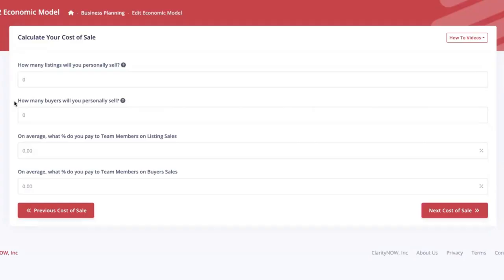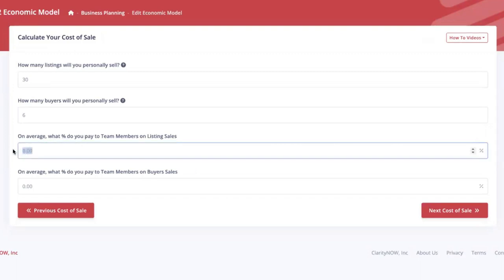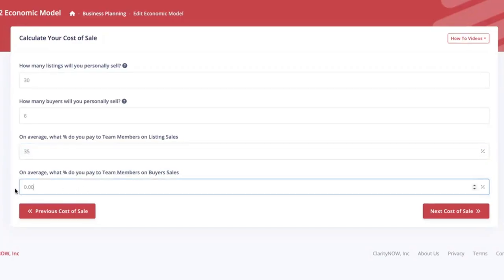I don't make a split. All the money goes to my company, and I'm going to sell 30 listings, and maybe I'll do 6 buyers. What this is saying is, as a rainmaker, I'm signing up to sell 36 homes, but the rest has to come from my team. Now the question is, on average, what percentage do you pay your team members on listing sales? I'll say on average 35%.